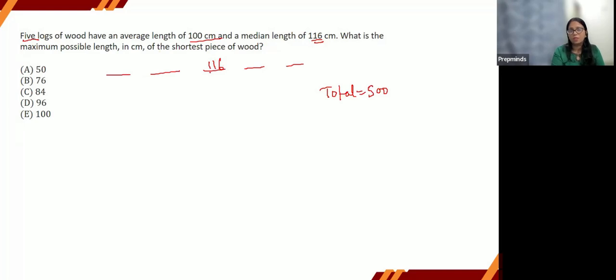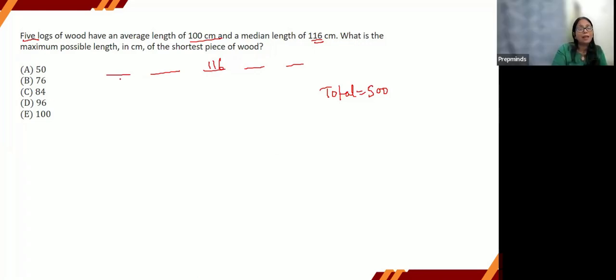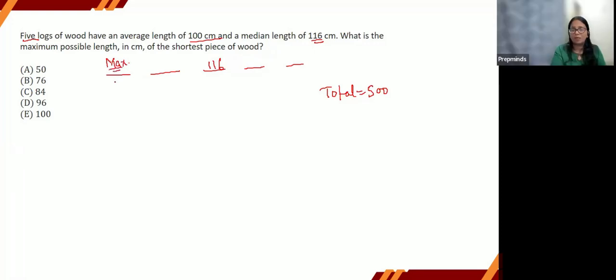Okay. Now the question is asking, what is the maximum possible length of the shortest piece of wood? Is this question clear? Maximum possible length of the shortest piece of wood. So for which place is it asking? First. Exactly, and that too, the maximum length which this piece can have, right? So again, it is a question on optimization.